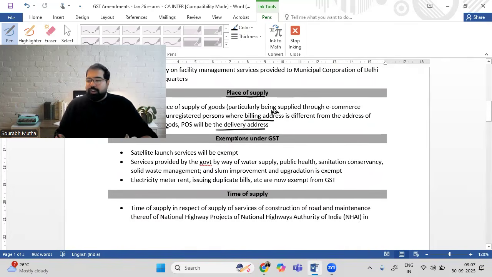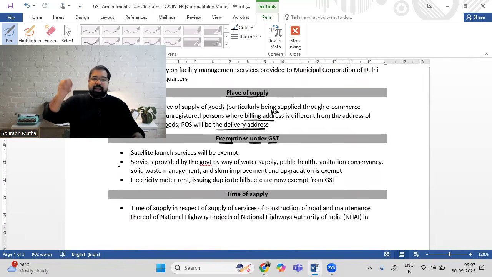Let's go to the next chapter already. Very, very simple one. This one is exemptions under GST. What are the ones which are exempt under GST? Guys, as you know, there is a place called Sriharikota in India, which is famous for satellite launch. It's basically in south of India where the satellites get launched really, really well. And if satellite launch service is offered by either ISRO or Antrix or any other organization, also government owned, it will be completely exempt.